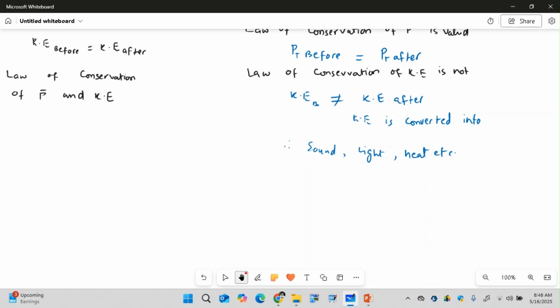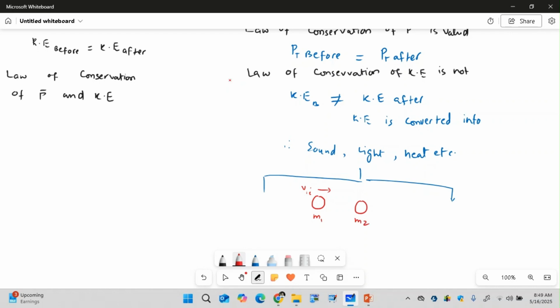So in an inelastic collision, for example, we have a two-object system. The first object with mass m1 is moving toward another object that is stationary with mass m2, so its velocity is 0.